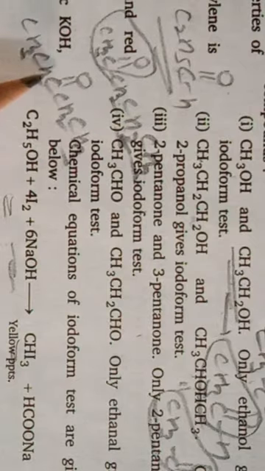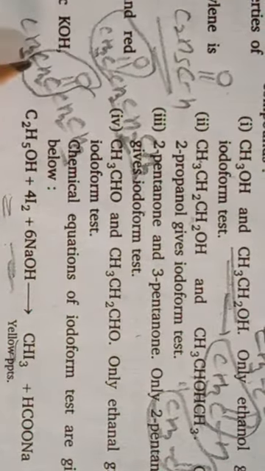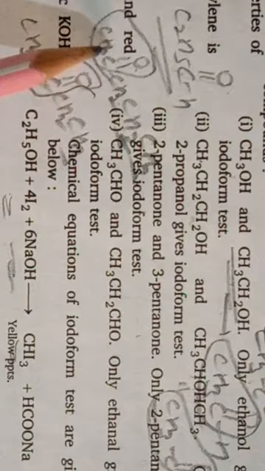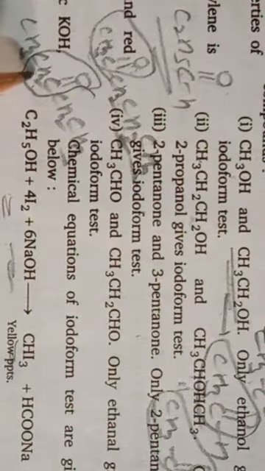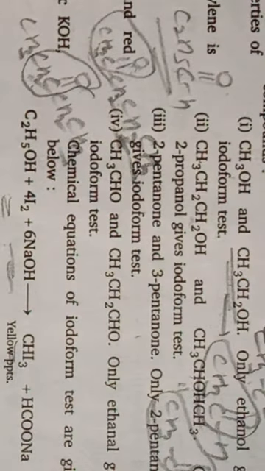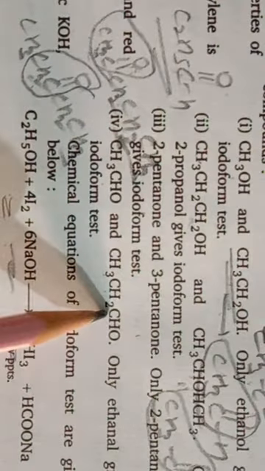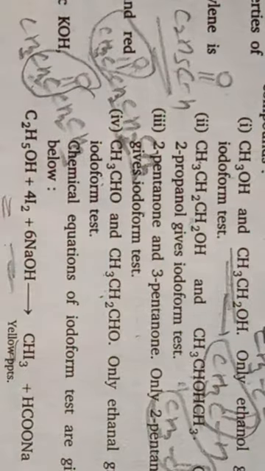This 3-pentanone has this group here, which is not a methyl ketonic group. The methyl ketonic group should be CH3CO only. So pentan-2-one has CH3CO group and will give iodoform reaction, and this will not. Next example, the fourth, CH3CHO and CH3CH2OH. The first one will give iodoform reaction, and this will not.